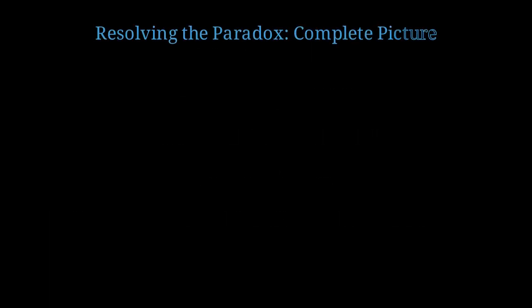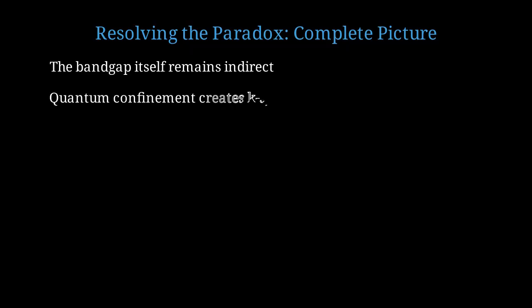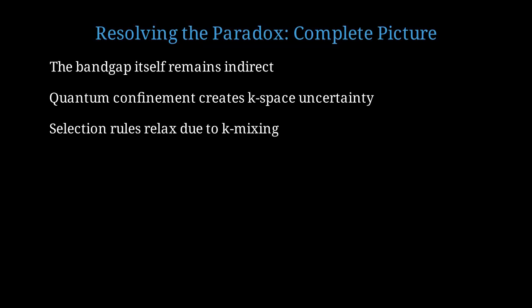Now we can present the complete resolution of the indirect-to-direct bandgap paradox. First, understand that the bulk band structure and its indirect nature don't fundamentally change. The conduction minimum is still at the X-valley, not the gamma point. Quantum confinement creates uncertainty in crystal momentum, spreading the electron wave function across K-space. This K-mixing relaxes the momentum conservation selection rules, allowing optical transitions that would be forbidden in bulk.